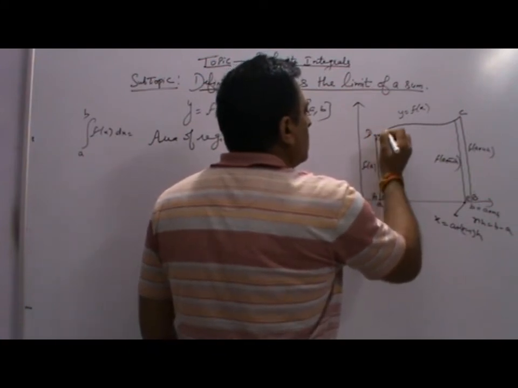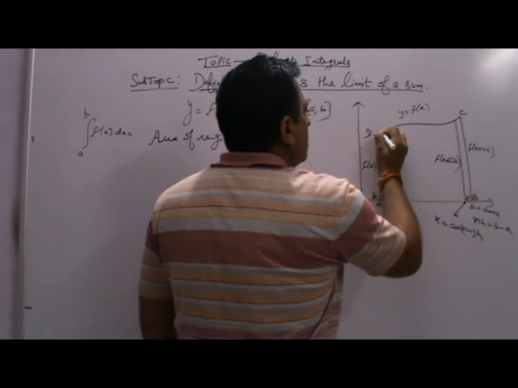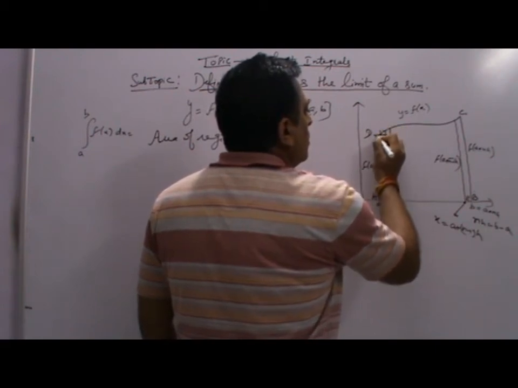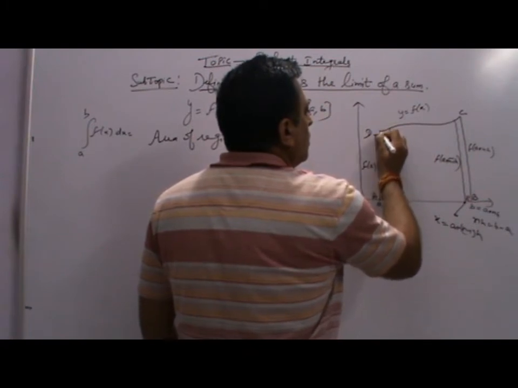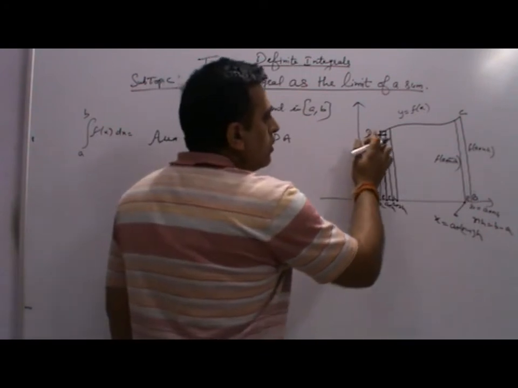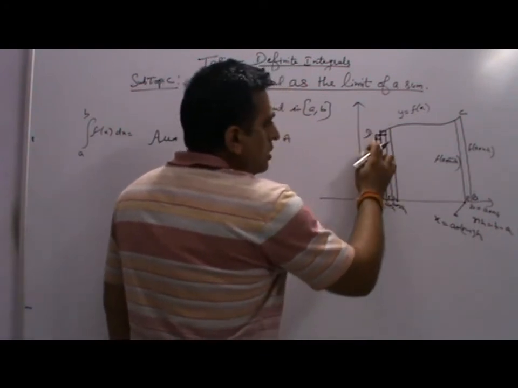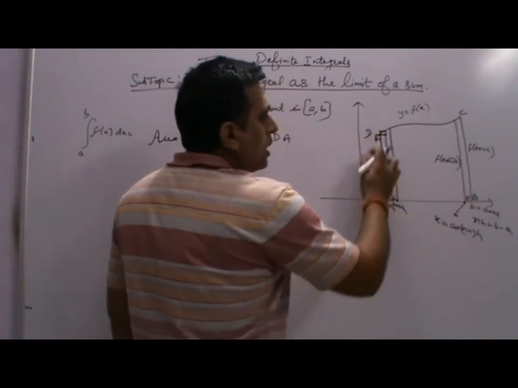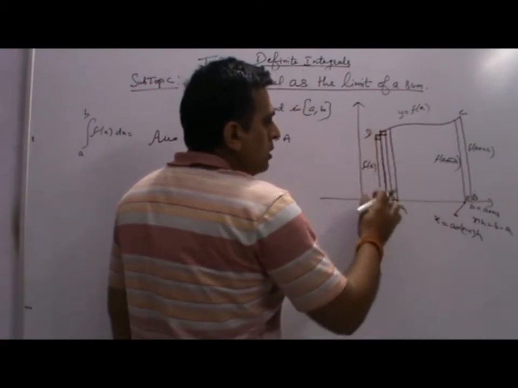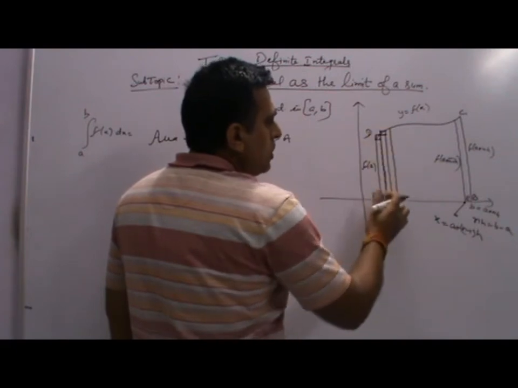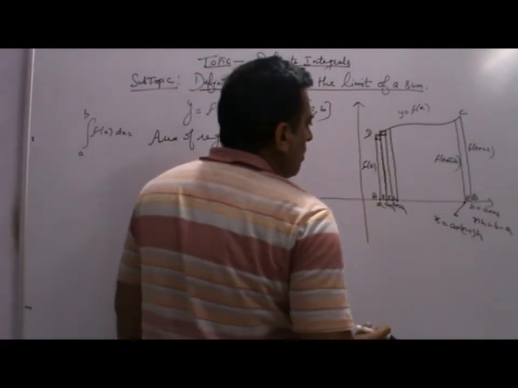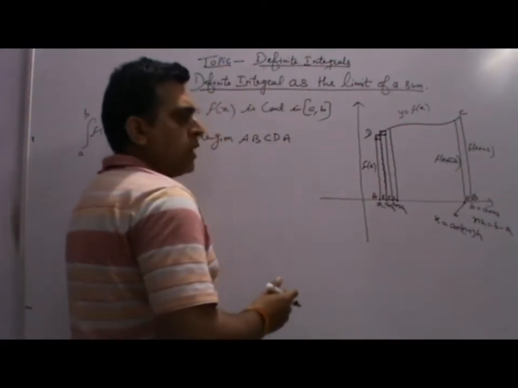say this one, you can see here, up to this length is f of a, but if you see the outer rectangle, then the length is f of a plus h, because we will take this bigger length. This is f of a plus h. So, two types of rectangles you are seeing.